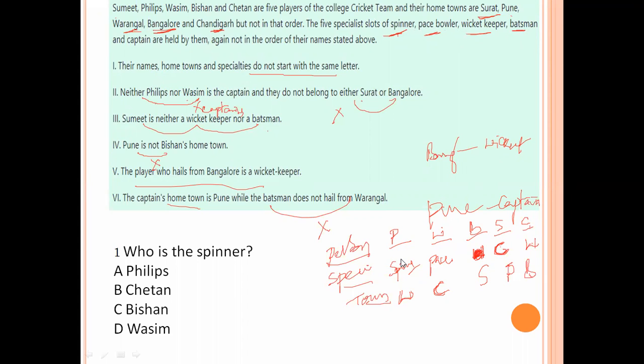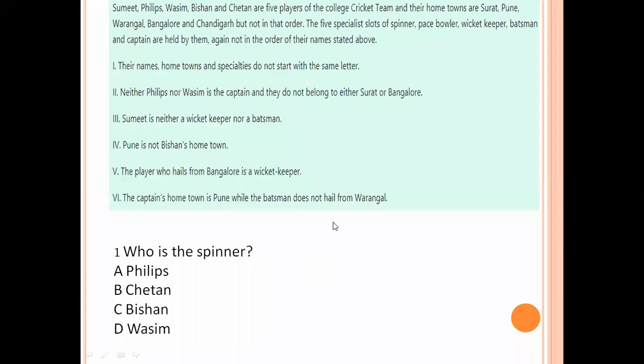P is not suitable for pace bowler, so Phillips is a spinner. Now B does not belong to batsman, so the remaining thing is pace bowler. Wasim is batsman. Now who is the spinner? Spinner is Phillips. Option number A is the right answer.